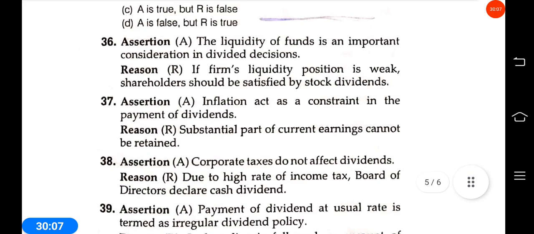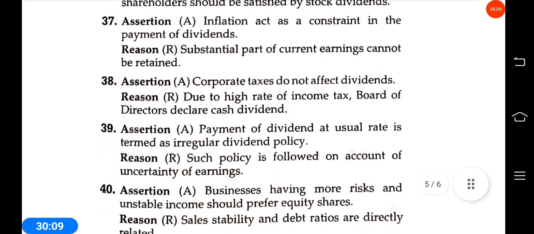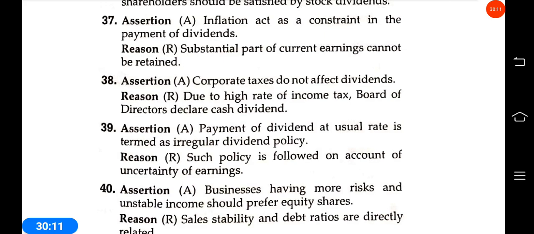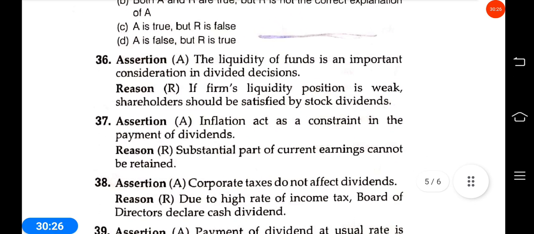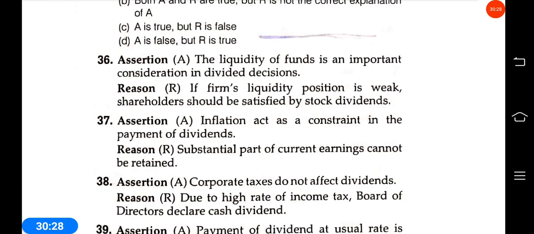Answer is B. 38. 39. Payment of dividend at usual rate is termed as irregular dividend policy. Such policy is followed on account of uncertainty of earning. Answer is A is false, R is true.